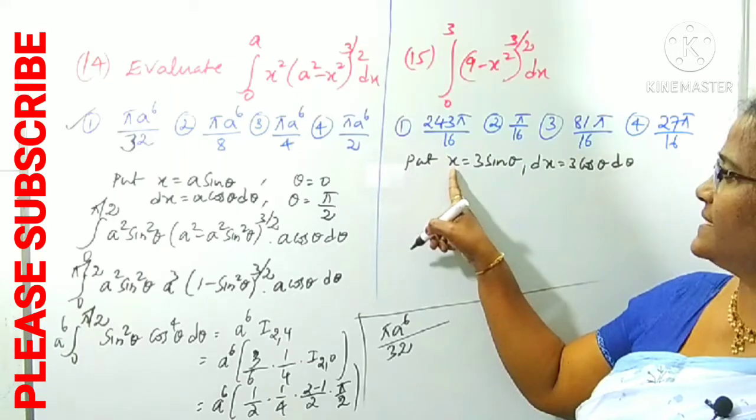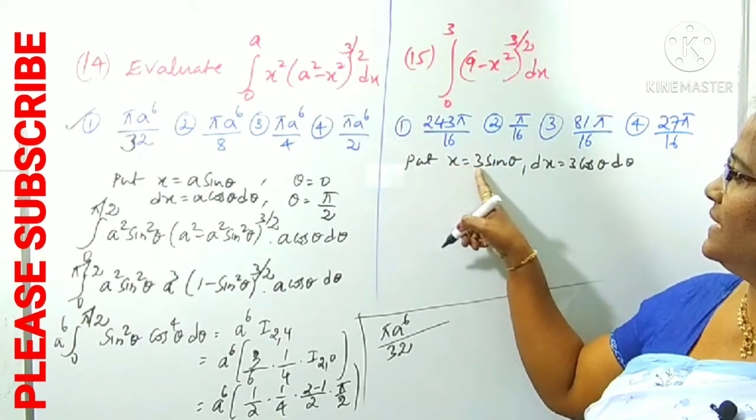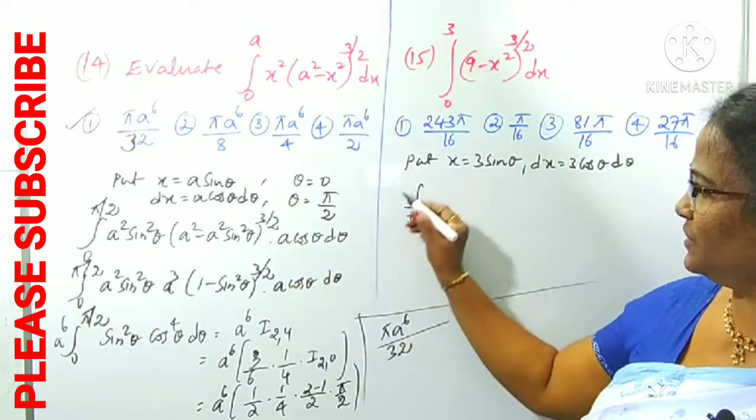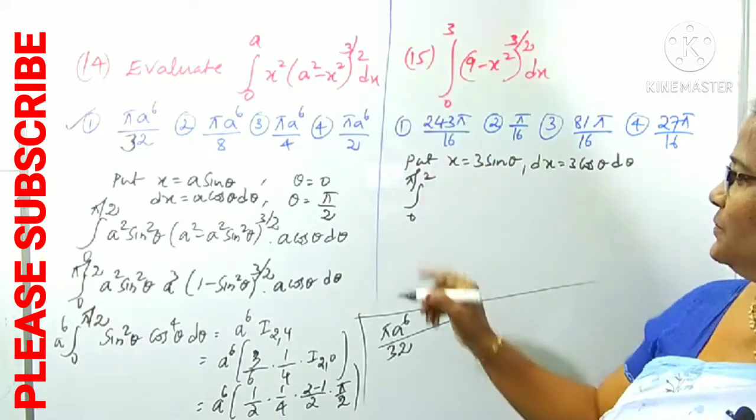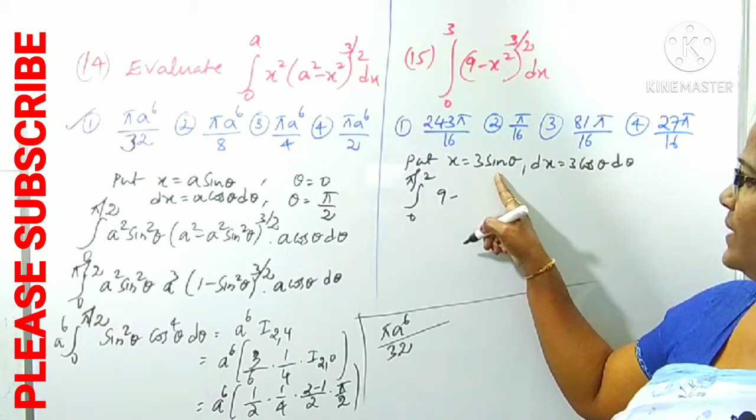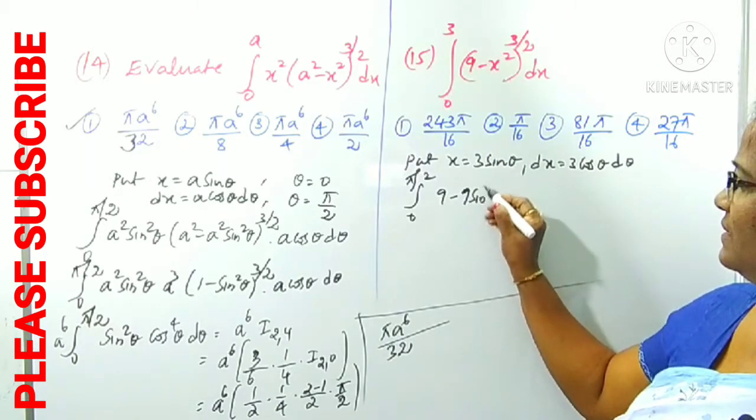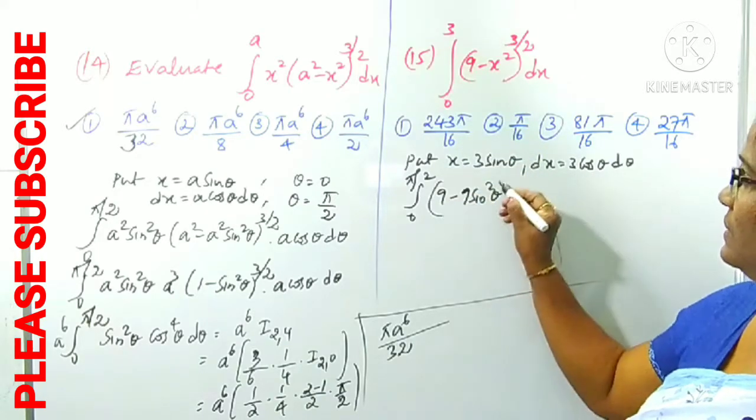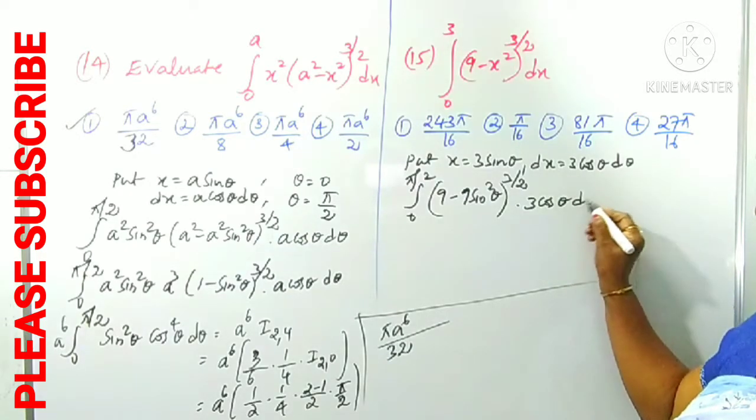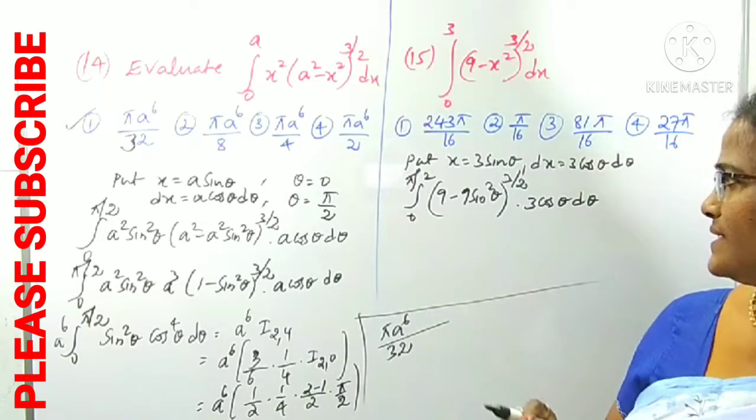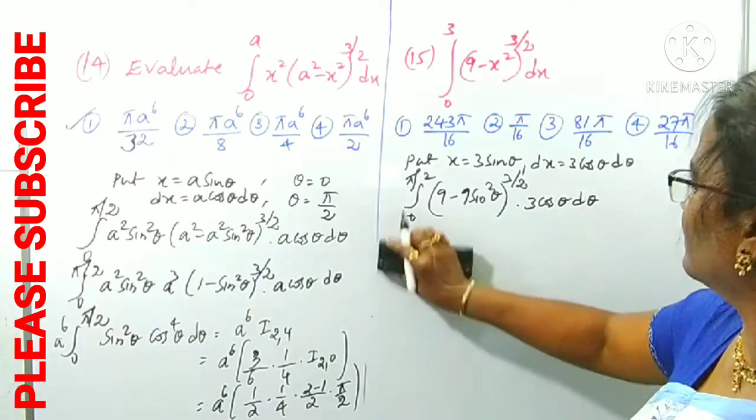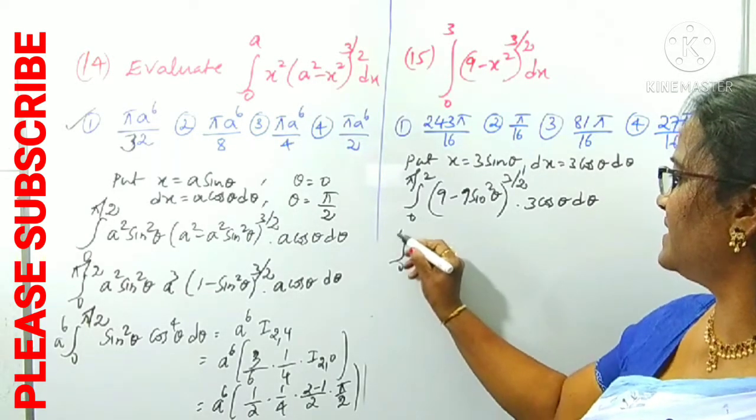Changing the limits. x is 0, theta is 0; x is 3, 3 by 3 is 1, sin is 1 for 90 degrees. The limits are changing, same method, 0 to pi by 2. The integral from 0 to 3 of (9 minus x square), where x is 3 sin theta and 3 square means 9 sin square theta, whole power 3 by 2 into dx. dx is what? 3 cos theta d theta. Right, now what is the next step? Here the limits 0 to pi by 2 stay as they are.